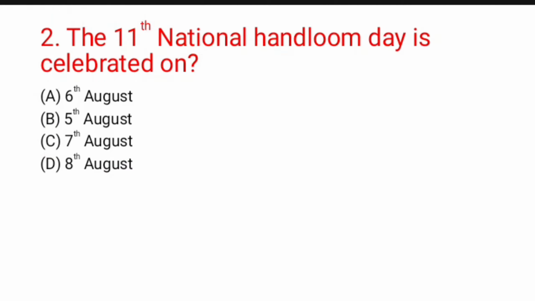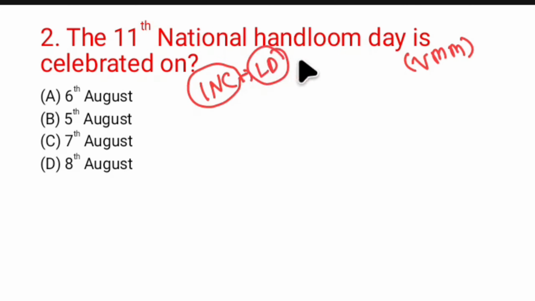If we talk a little about the historical connection, why did the Vande Mataram movement begin? The modern national movement begins with the establishment of INC, the Indian National Congress, under Viceroy Lord Dufferin on December 28, 1885.